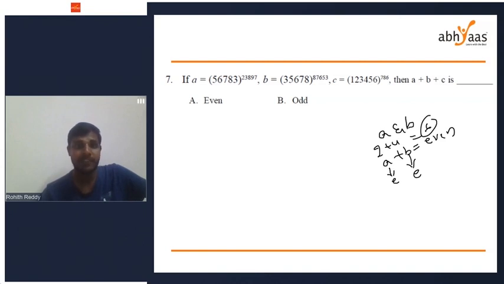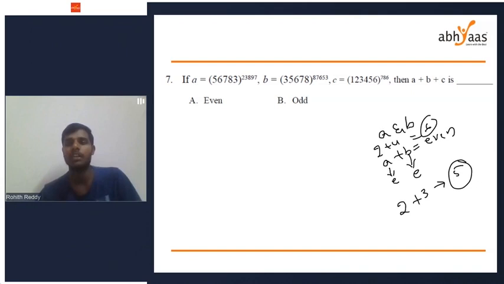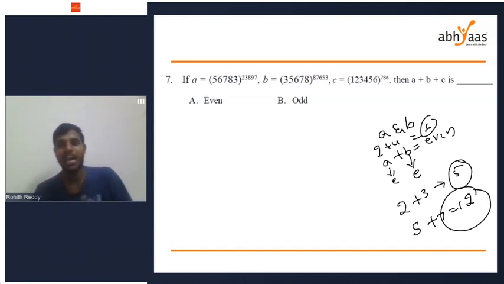If you take one even and the other odd, 2 as even and 3 as odd, 2 plus 3 is 5. One even and one odd gives an odd sum. If I take both odd numbers, 5 and 7, 5 plus 7 is 12. So if you add odd and odd or even and even, you'll get an even number. Otherwise it will be an odd number.